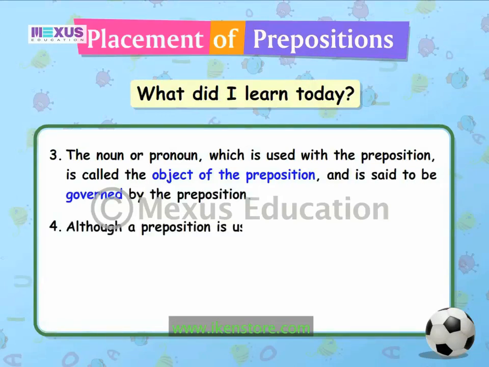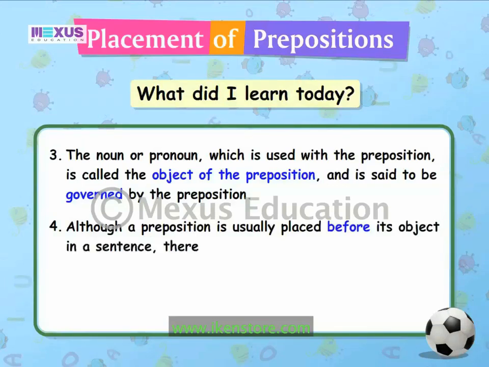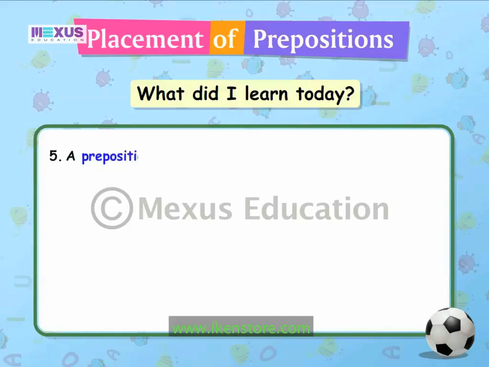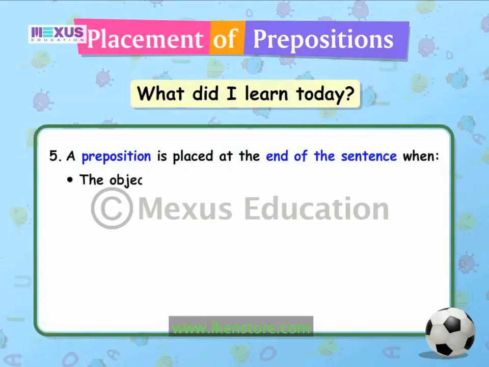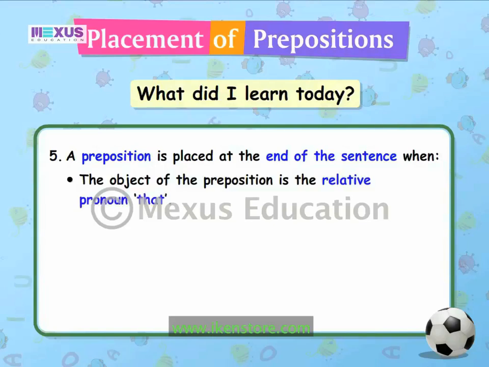Although a preposition is usually placed before its object in a sentence, there are a few exceptions to this rule. A preposition is placed at the end of the sentence when the object of the preposition is the relative pronoun that.